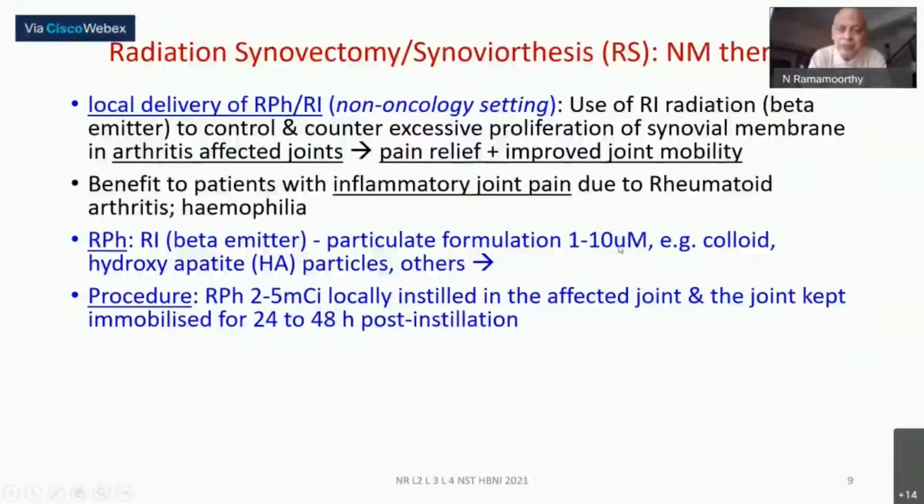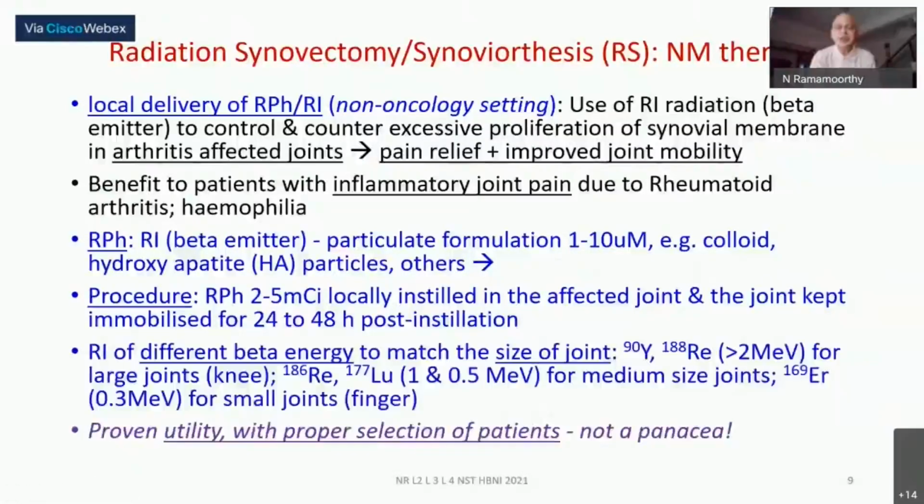A particulate formulation of 1 to 10 micrometer colloidal particles with a suitable radioisotope. It is only a small activity quantity, and depending on the size of the joint: for a larger joint you take the higher beta energy yttrium or rhenium, medium means about 0.5 or 1 MeV, lutetium-177, and for a still smaller joint it can be another isotope, erbium, which has only 0.3 MeV. So there are different beta energies available. Such colloids are instilled into the joint and kept immobilized for about 24 to 48 hours.